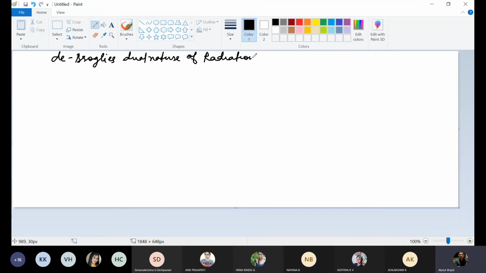I want to clarify this point. Your topic is this, but listen very carefully, because this question is also there in your previous year's examination for IIT JEE. Dual nature of radiation and dual nature of matter are two different things.